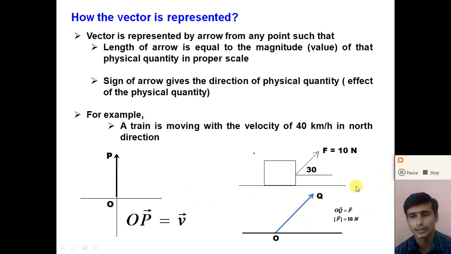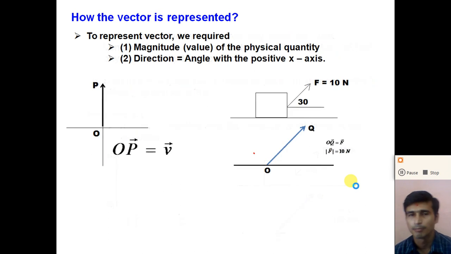So dear student, understand how we can represent the vector. To represent a vector, we require two things, magnitude as well as direction. Magnitude is the value of the vector, and direction is the angle with the positive x-axis, right? Suppose here the velocity vector is drawn in this direction, we can say that the direction of this vector is upward, or that it is 90 degree with the positive x-axis, right?